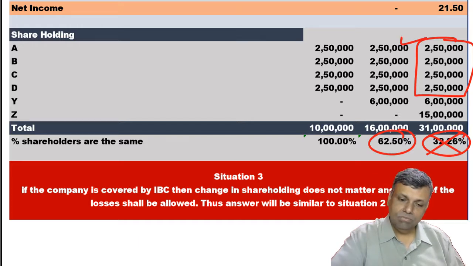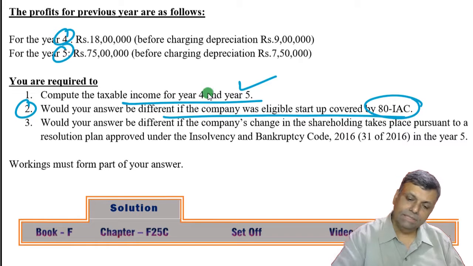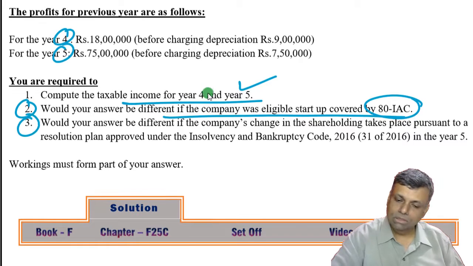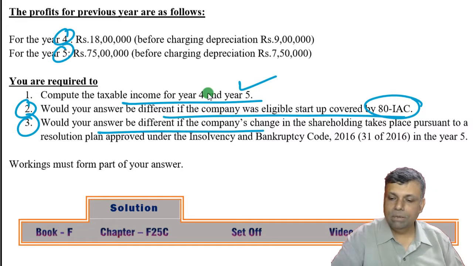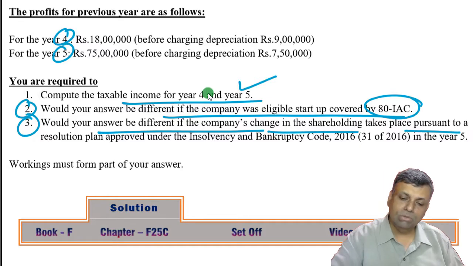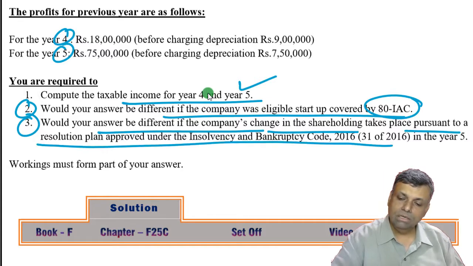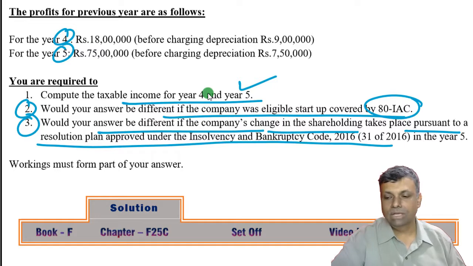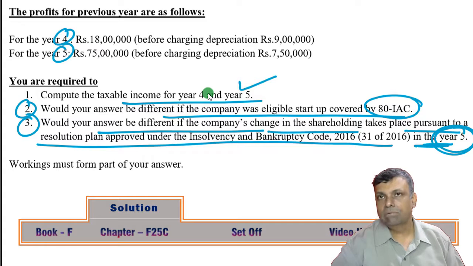Okay, now situation number 3 is, in the question: would your answer be different if the company's change in shareholding pattern takes place pursuant to the resolution plan approved under the Insolvency and Bankruptcy Code, in the year number 5? So in the year number 5, the shareholding pattern has undergone a change. But why? Because your plan was already approved under the Insolvency and Bankruptcy Code.